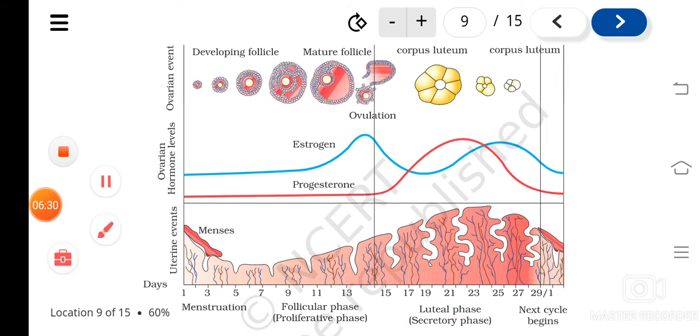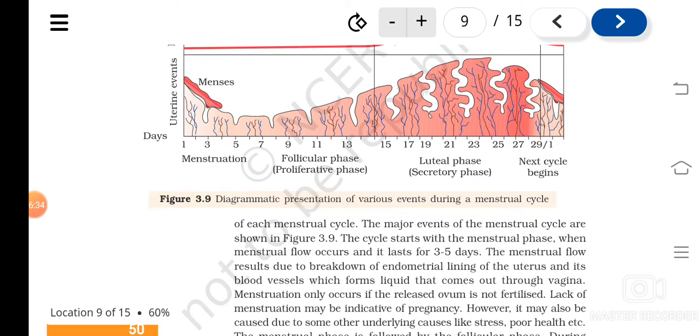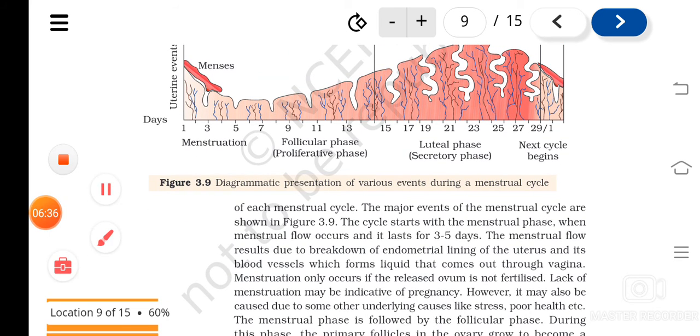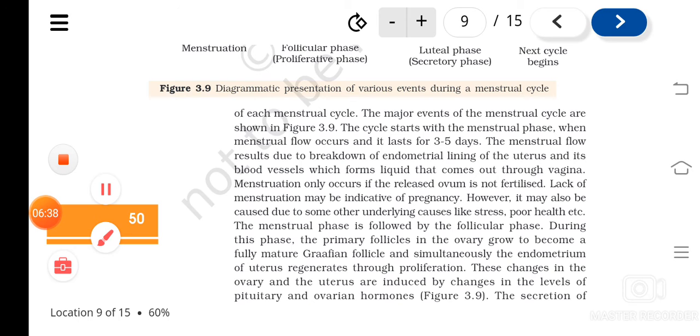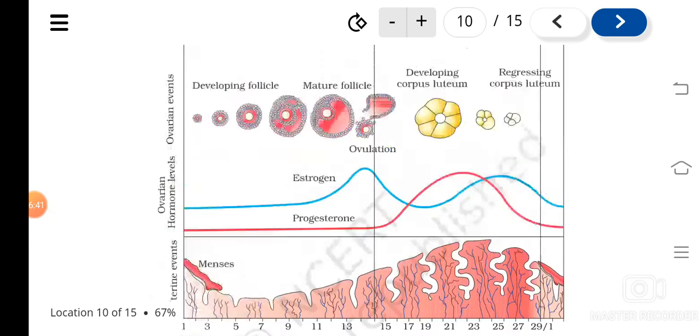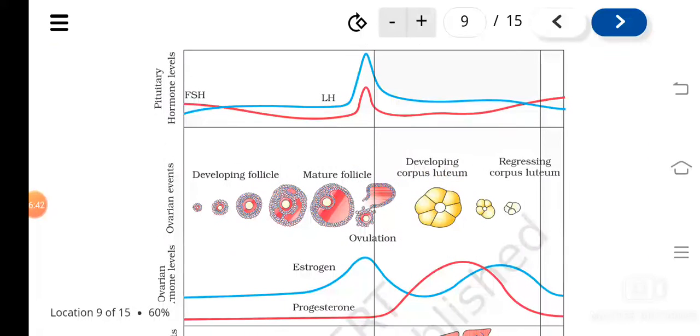The follicular phase. Okay, during the follicular phase it happens. Now, these changes are due to what? The increased production of the pituitary hormones. Okay, pituitary hormones, we have seen that FSH and LH.